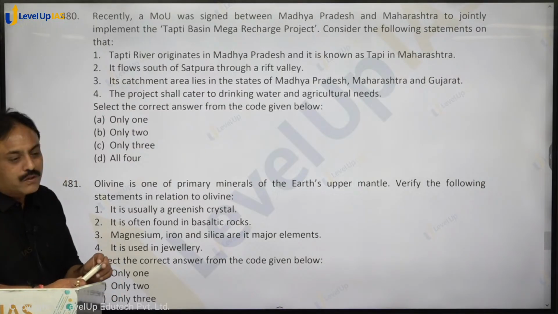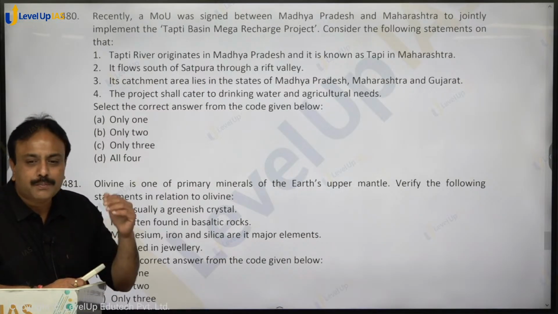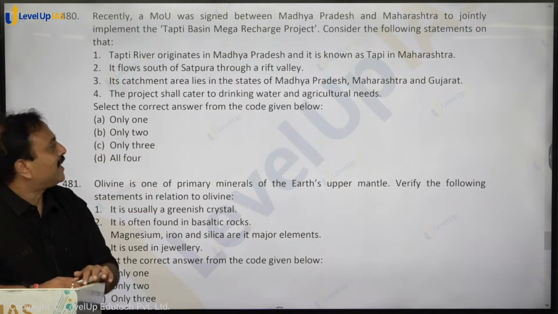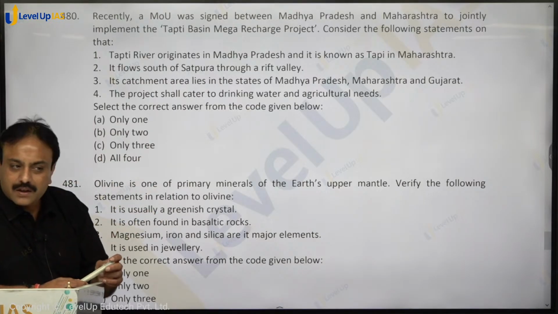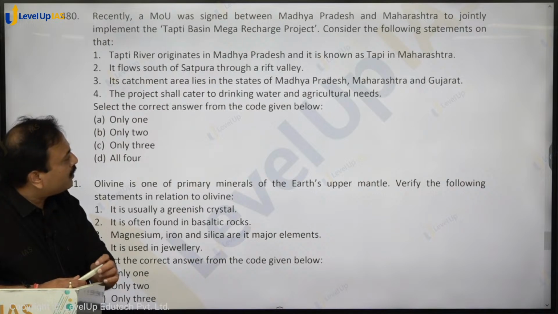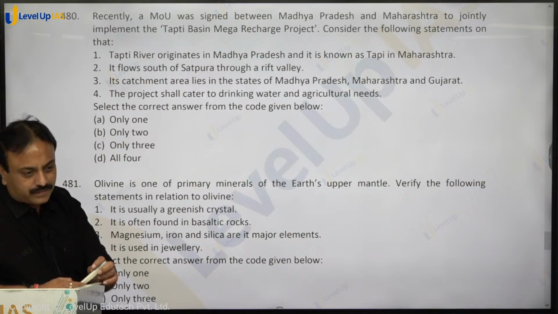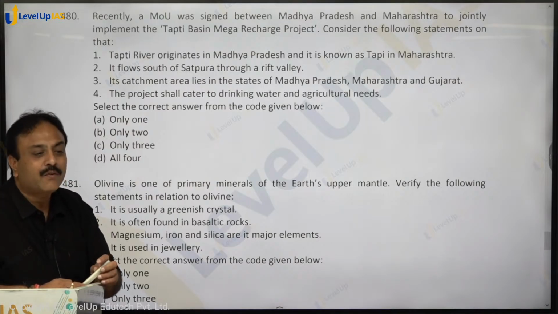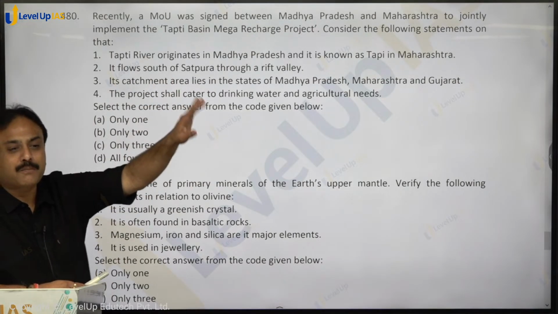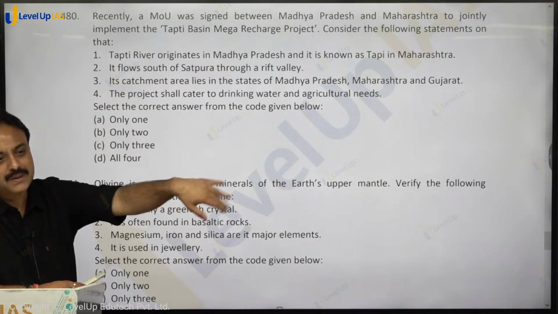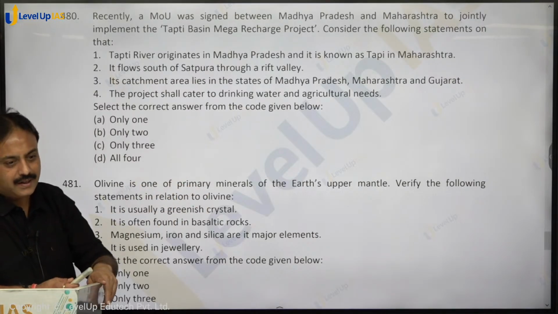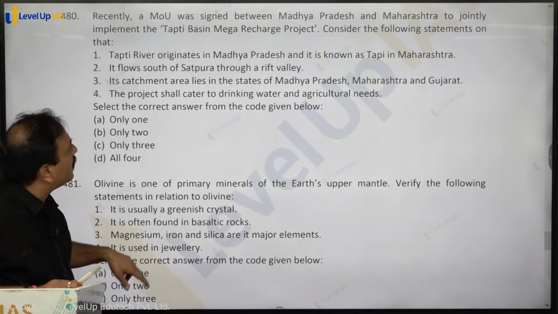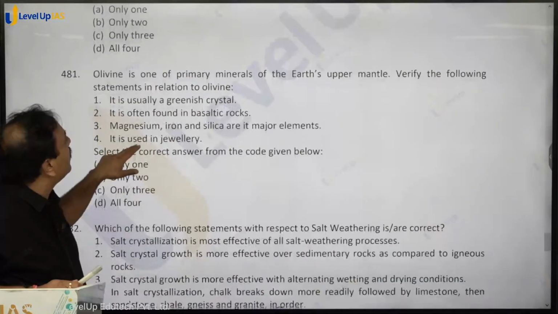It flows south of the Satpura through a rift valley. North of the Satpura is the Narmada, south of the Satpura is the Tapi, a rift valley, okay. Its catchment area lies in MP, Maharashtra and Gujarat. Correct. The project shall cater to drinking water and agriculture needs, both drinking water and agricultural needs. Basically it is mostly drinking water, they are bringing water from there up to Nagpur and will supply water everywhere, right. So all four are correct. Option D, D for dog, is the correct answer.